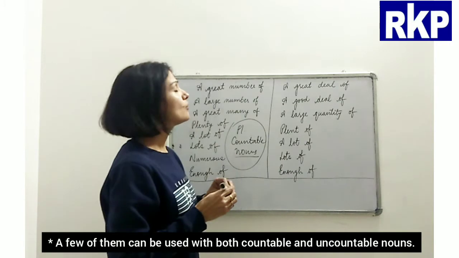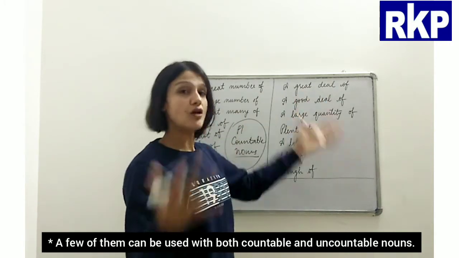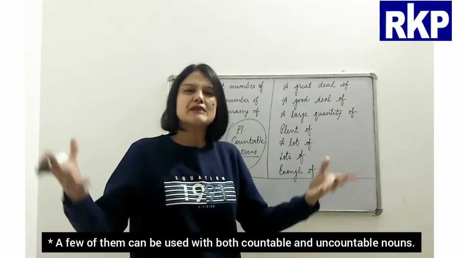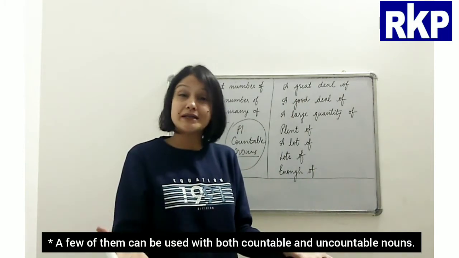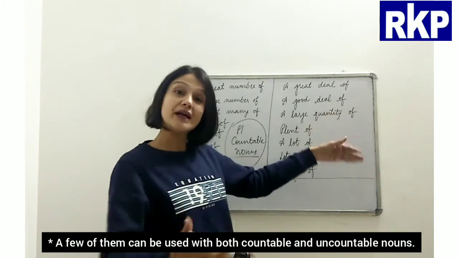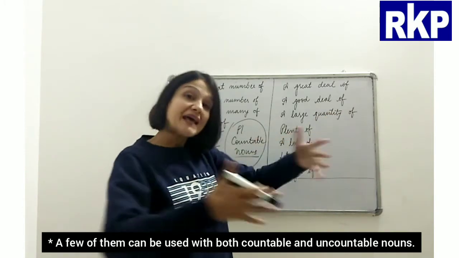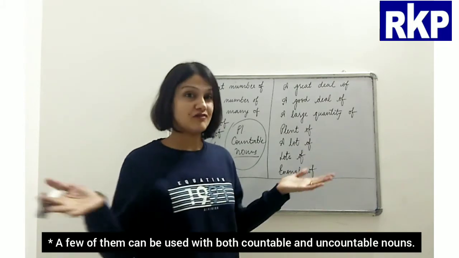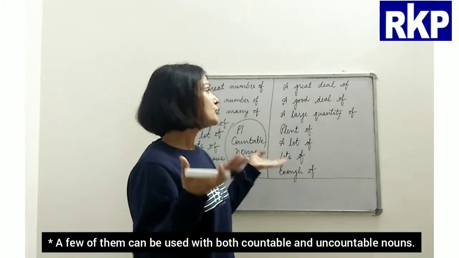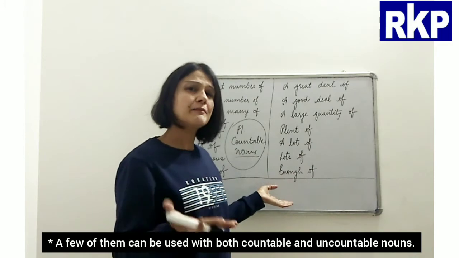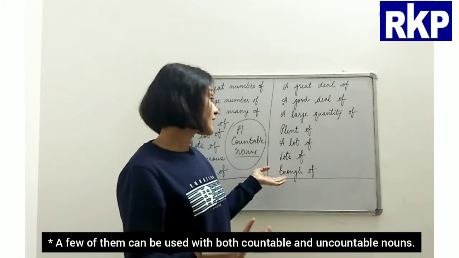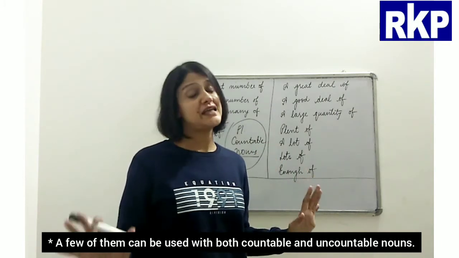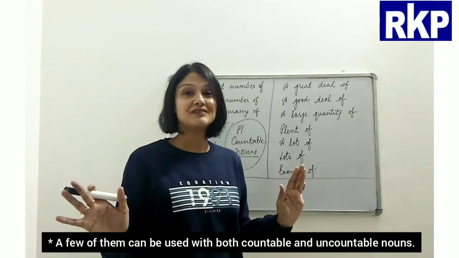Alright, and now coming here, a great deal of, a good deal of, that means a handsome amount, a handsome quantity, right? A large quantity of, plenty of, a lot of, lots of, enough of, right? So you can use it very easily at the place of much, like I have had enough of cake, I don't want any more, right?